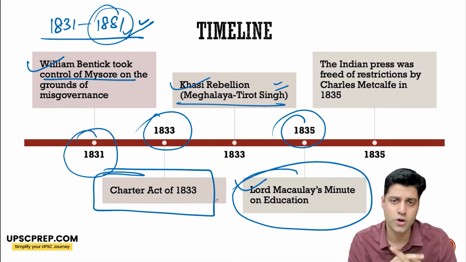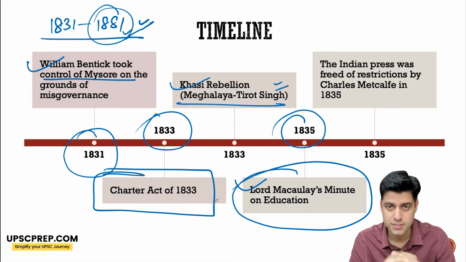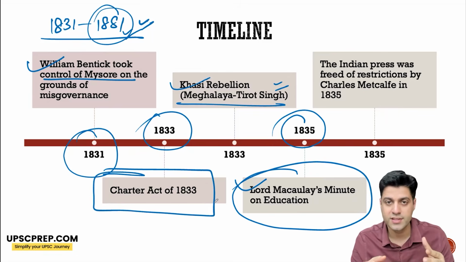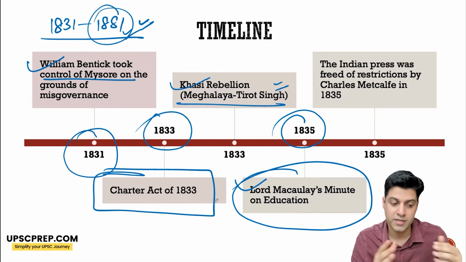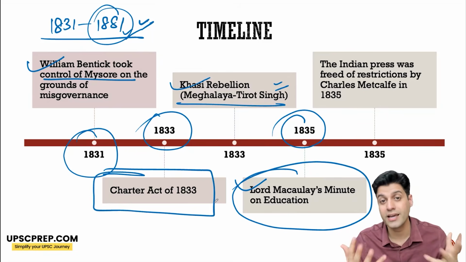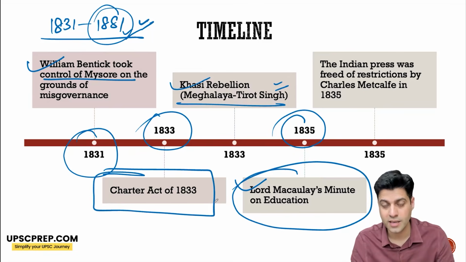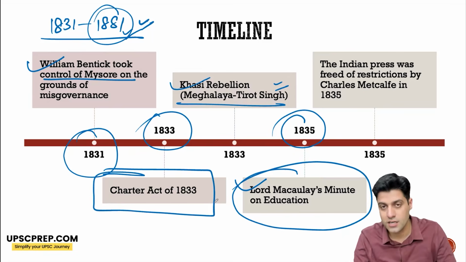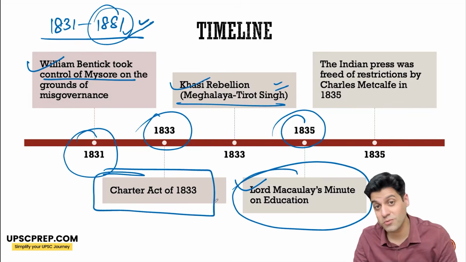There was a debate going on between Anglicists and Orientalists. Anglicists wanted English education to be introduced in India as the main medium of instruction, whereas Orientalists believed that the vernacular should be used. Moreover, the system which is already there should be further studied by us rather than them studying our systems. So this debate was settled by Lord Macaulay, who himself was an Anglicist.